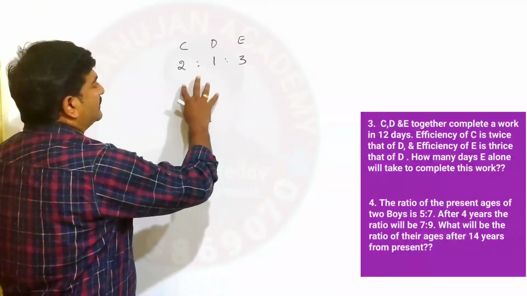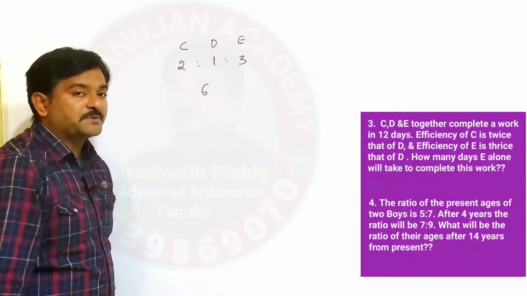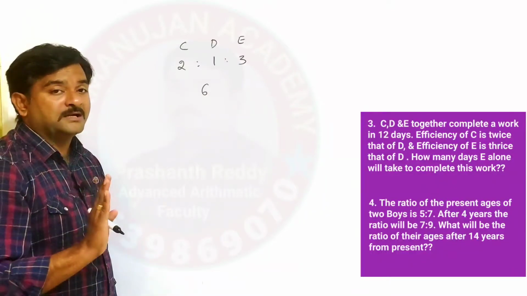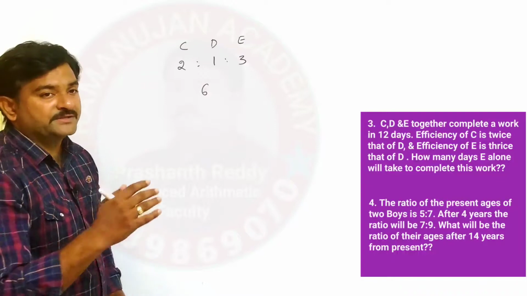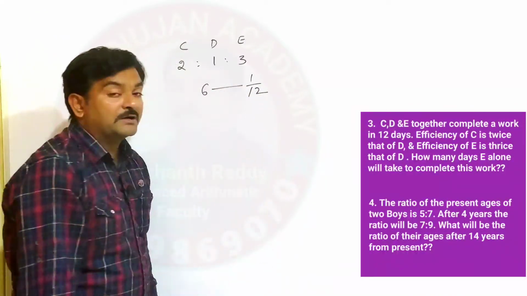Similarly, E is able to finish only 3 parts of work in a day. Now if you add all these values, what am I getting? 3 parts plus 3 parts, total 6 parts. 6 parts is not the time. 6 parts is the total efficiency. Therefore, 6 parts of total efficiency is equal to what should you take?